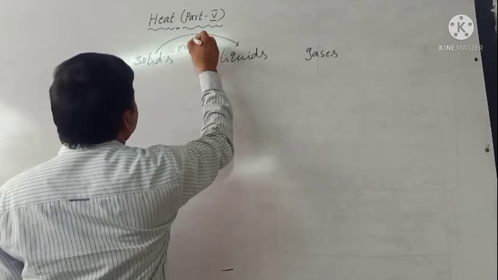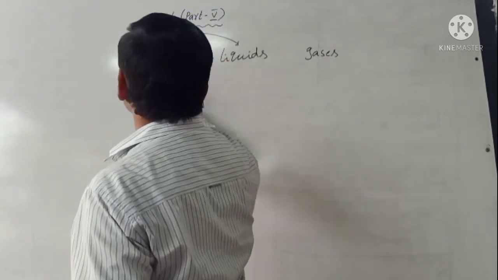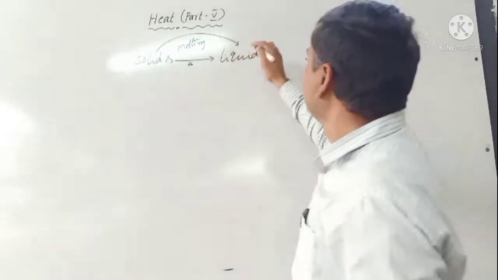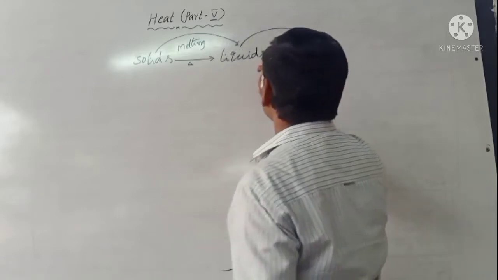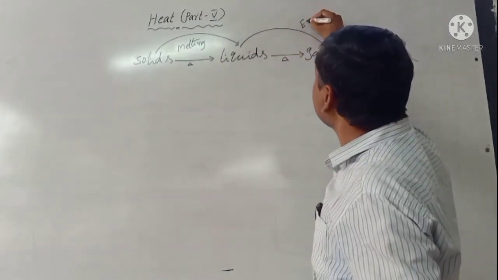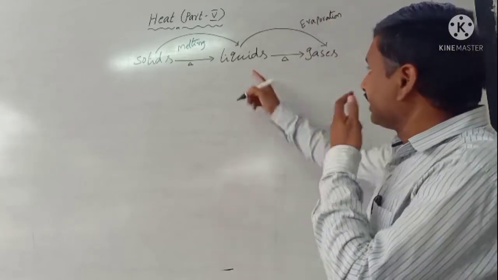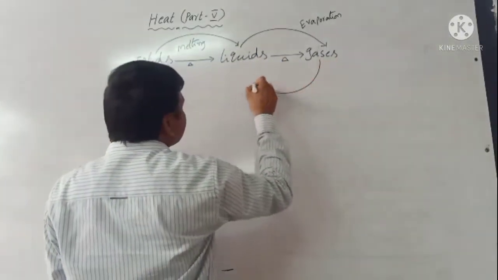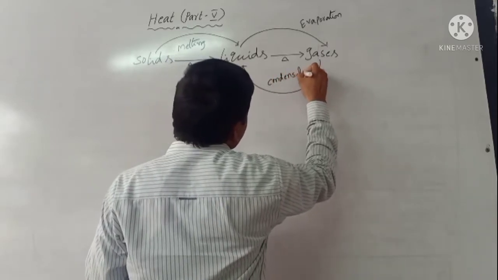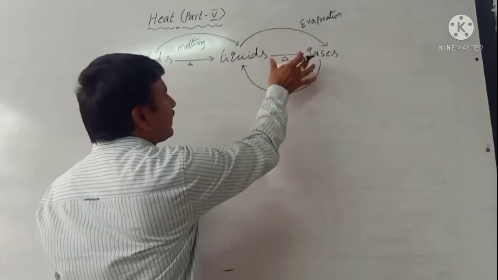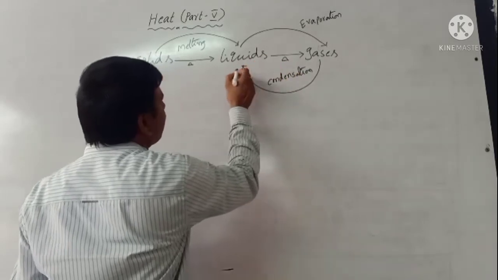melting point. When some heat is given, the solid substance is converted into liquid form. Again, liquid is converted to gas when heat is given, which is called evaporation. Liquid changes to gas. After that, gas converted to liquid is called condensation. It is the reverse process of evaporation. Examples are dew and fog being formed.